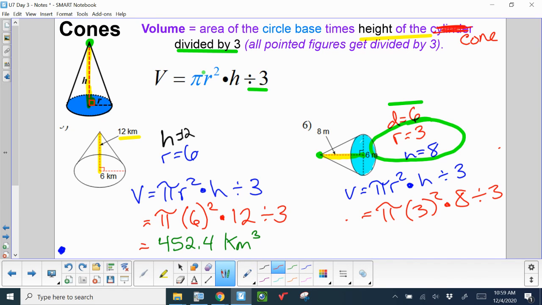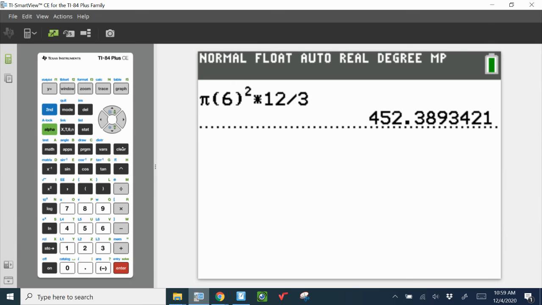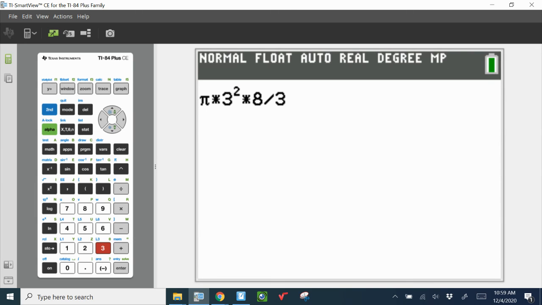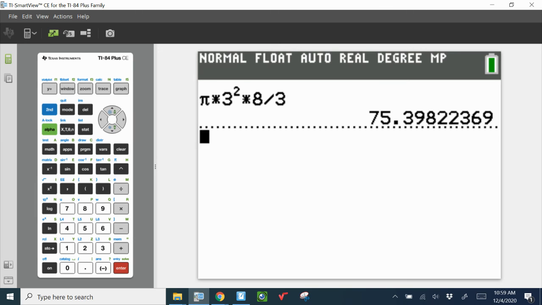I love doing it myself, as you can see. Pi 3 squared times 8 divided by 3. Pi times 3 squared times 8, and then divided by 3. Notice this time, instead of doing parentheses, I just put a multiplication sign in. That is fine too. And I get 75.4.